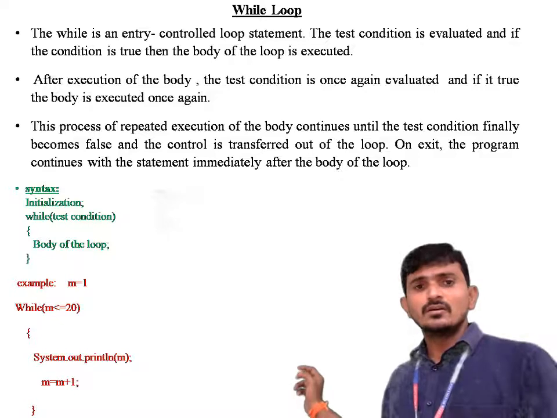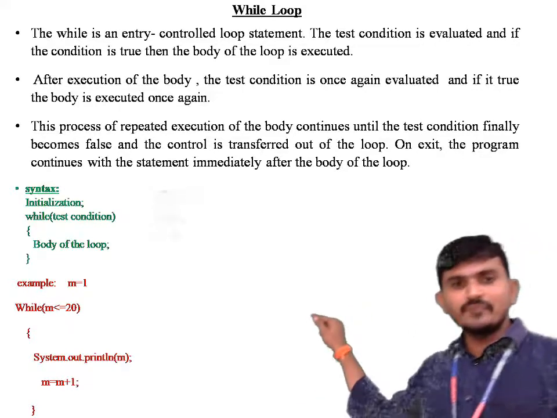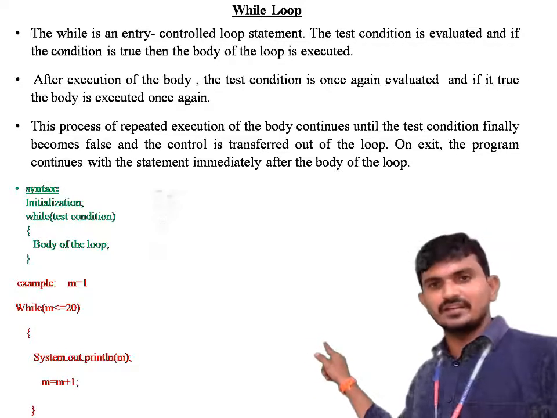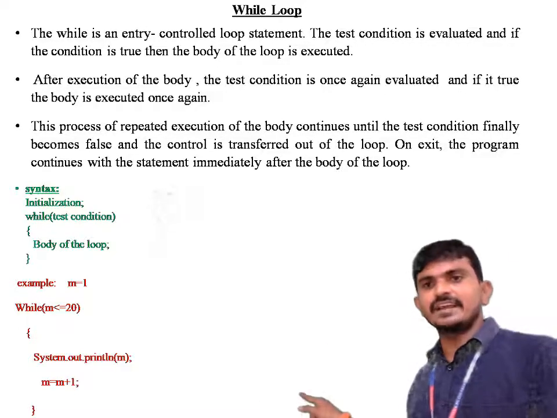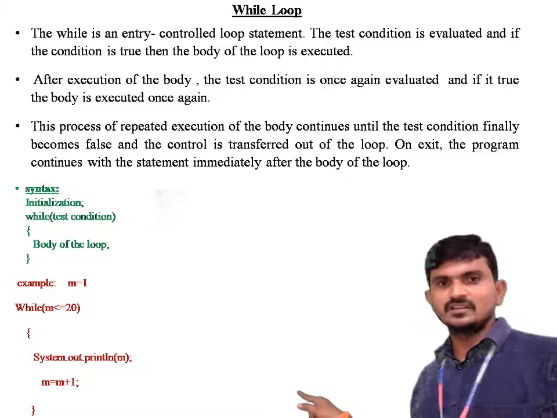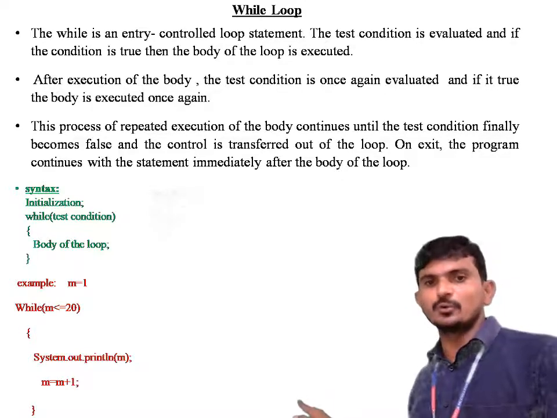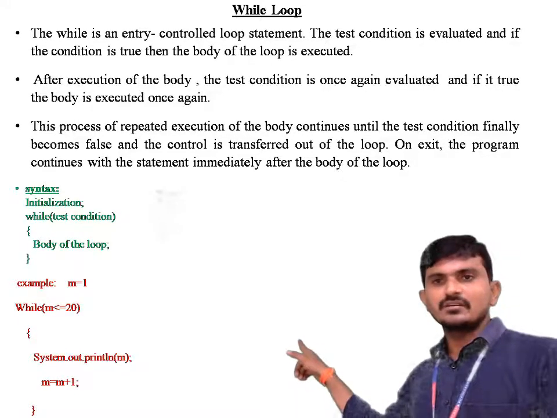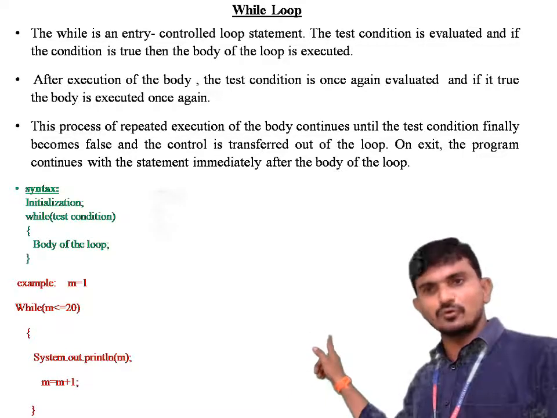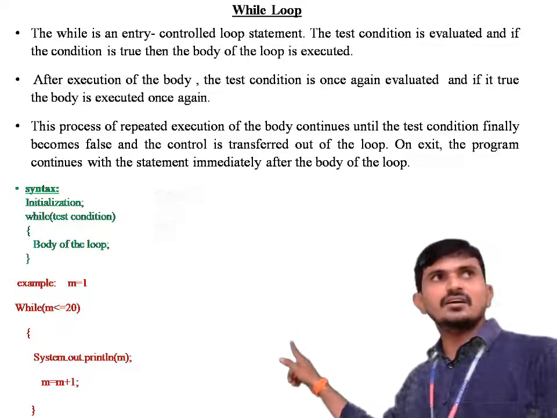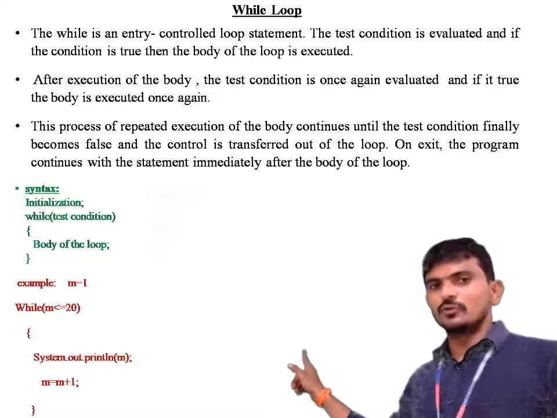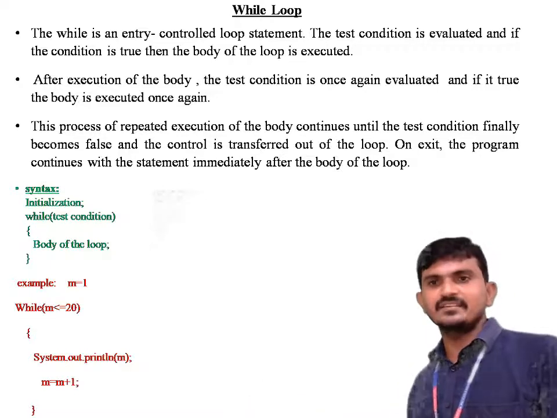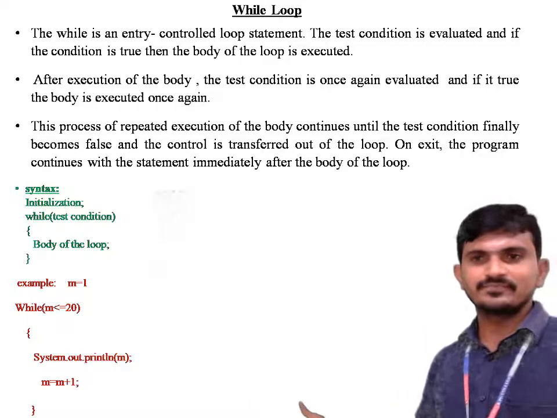Suppose we take an example, m equal to 1. Condition 1 less than or equal to 20. Condition will be satisfied, entering into the loop. m equal to 1 plus 1, 2. m value is 2. Again, you have to check the condition. m less than or equal to 20. You have to substitute m equal to 2. 2 less than or equal to 20. Condition will be satisfied, entering into the loop.